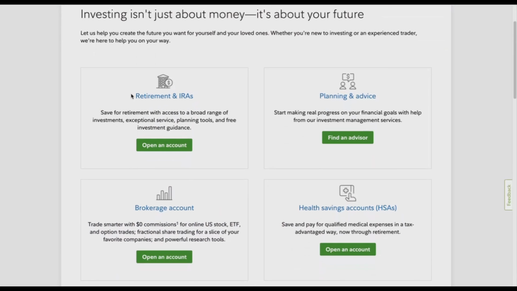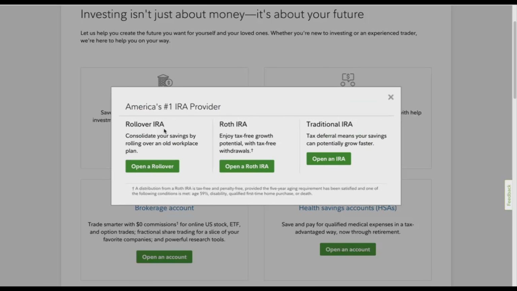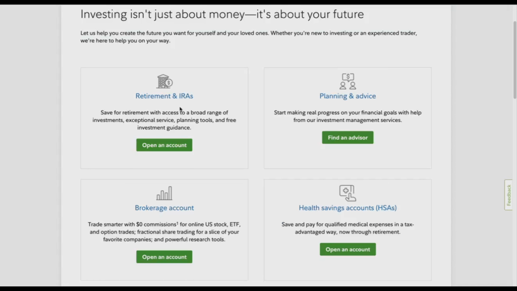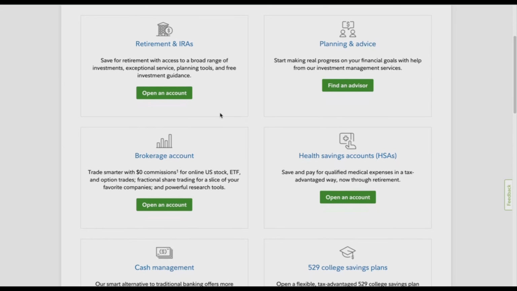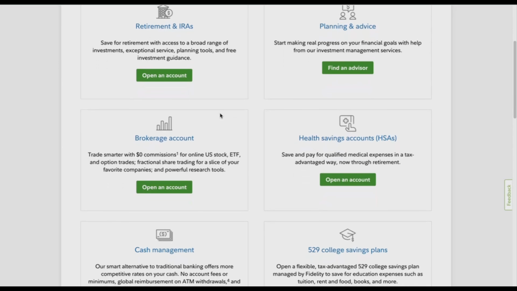So you have the retirement account you can open, and there are different retirement accounts, but I will recommend opening a Roth IRA since this is tax-free growth, and then later you can have tax-free withdrawal. I currently have this, so I will highly recommend you choose this if you're looking to invest in a retirement account. A retirement account is a long-term investment, so think in 20 years, 30 years, 40 years in the future, inshallah. But if you're looking for the short term, so let's say anything less than 10 years, then I will say open a brokerage account.